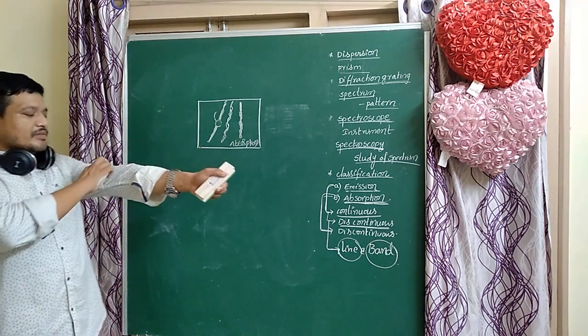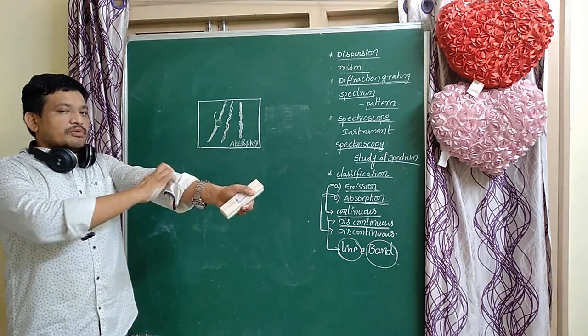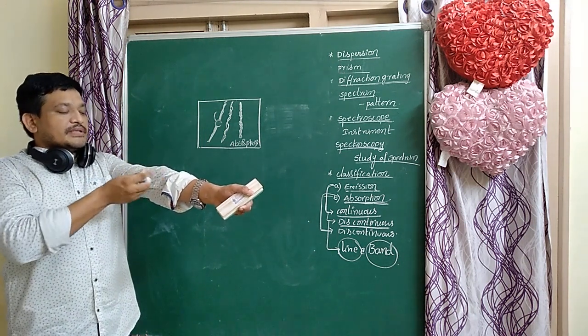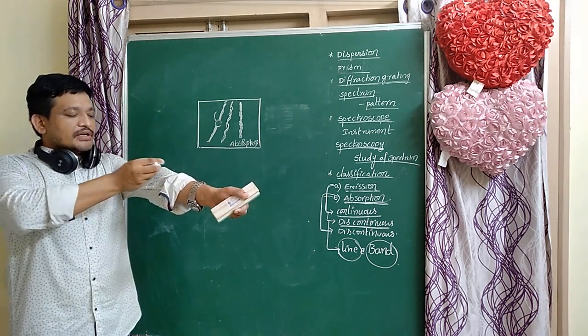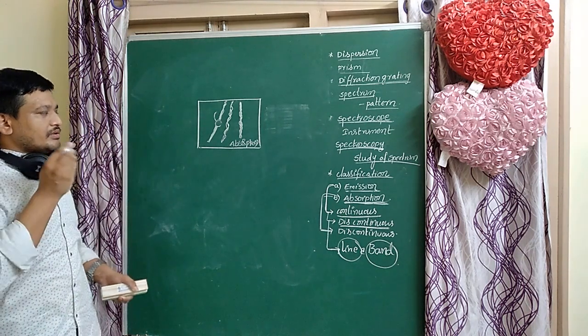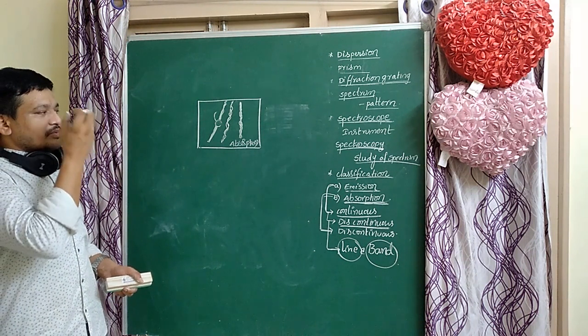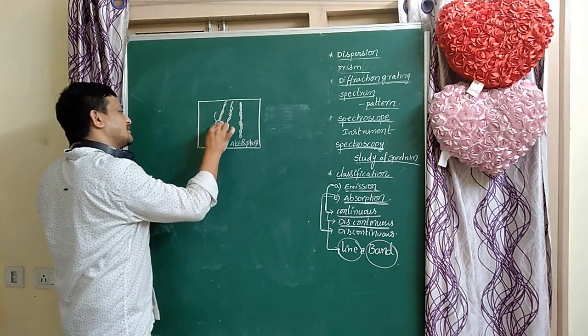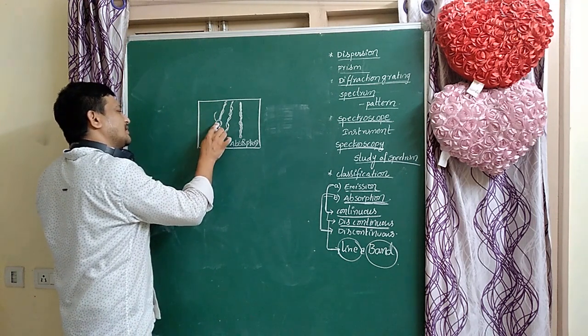So here, for example, this is the bone. At one particular place there is a fracture. At that place the soft material enters that part. X-rays are absorbed by that part, and that part also has darkness. So this is the absorption spectrum.